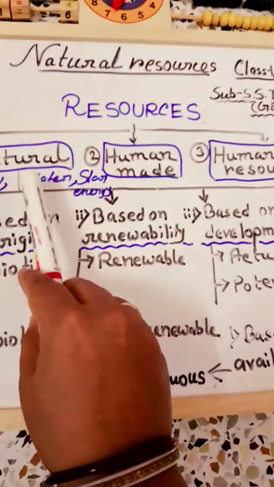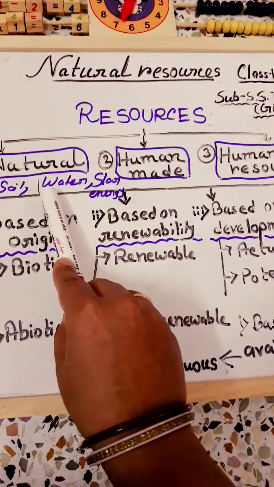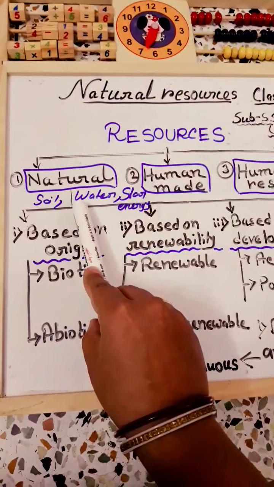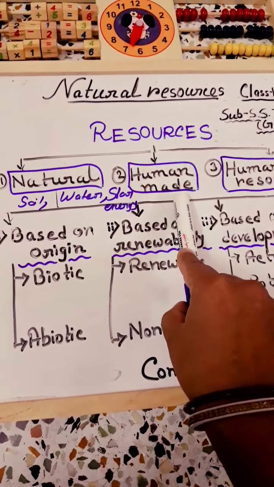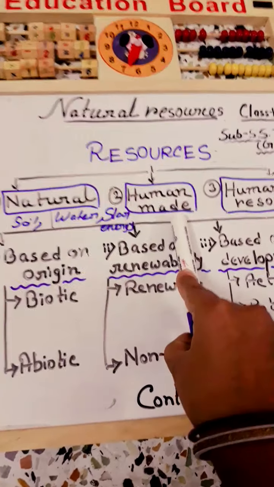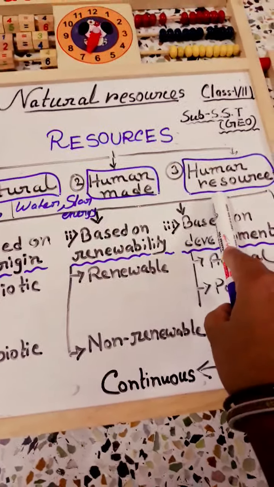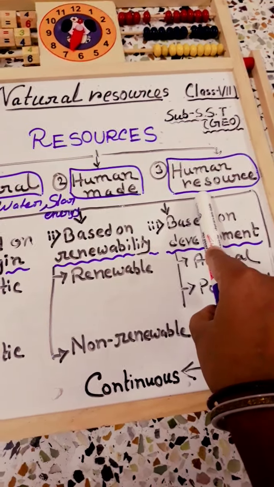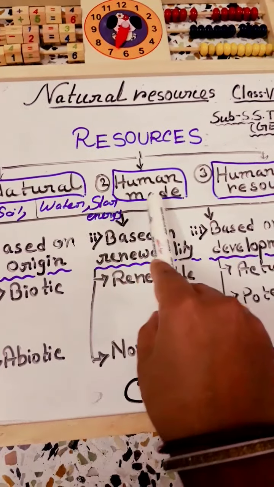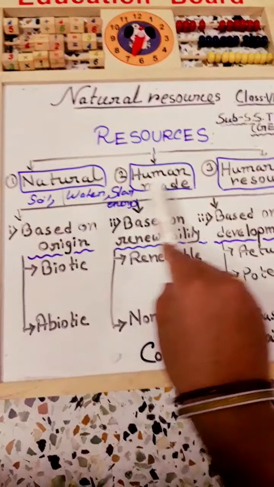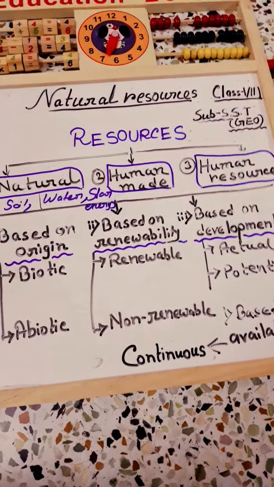So there is an interrelation between the three resources: natural resources; then when natural resources are prepared by human beings, they are known as human-made resources; and human beings, who are superior in the world, are known as the human resource. Understand? So there are mainly three types of resource: natural, human-made and human resource. I think you are all clear.